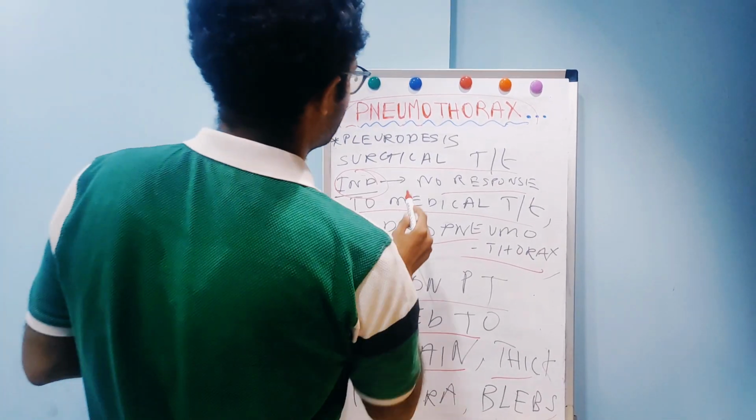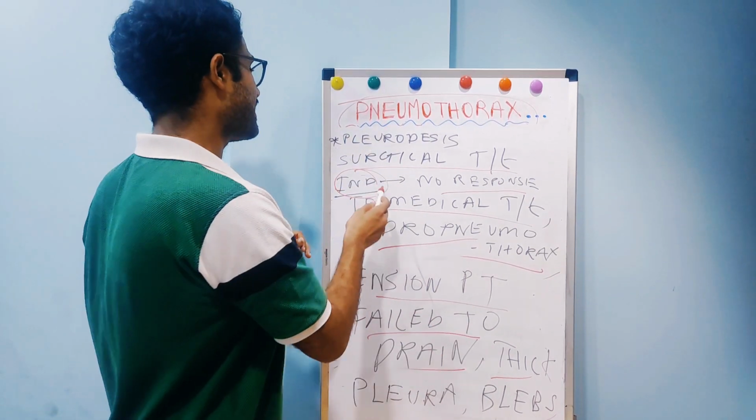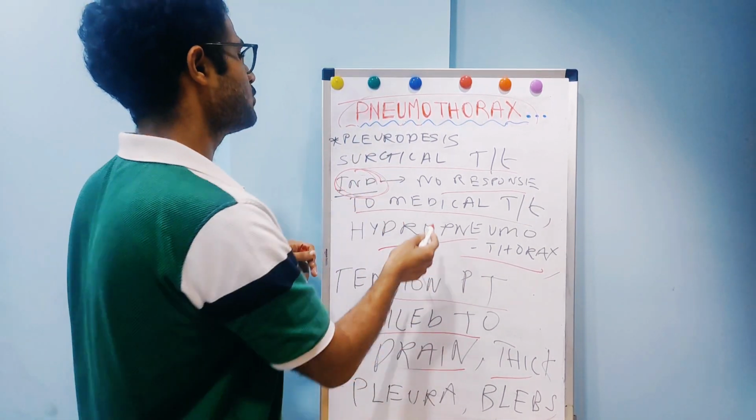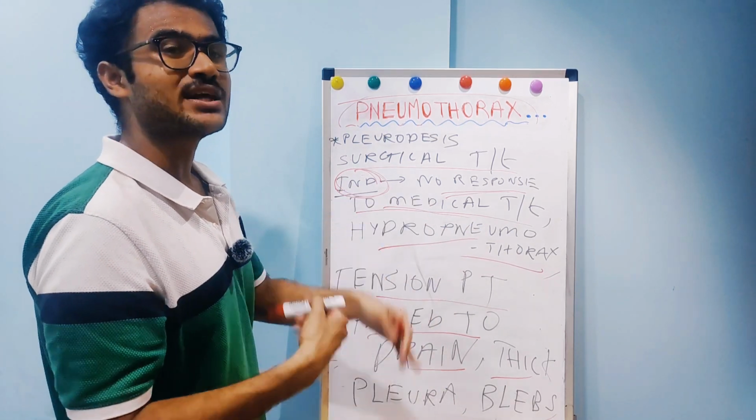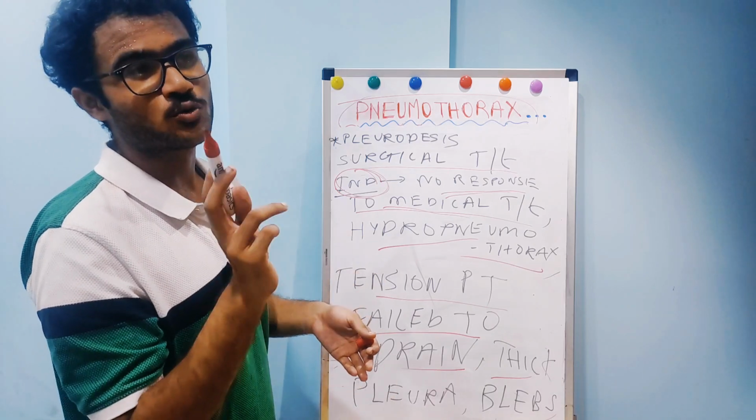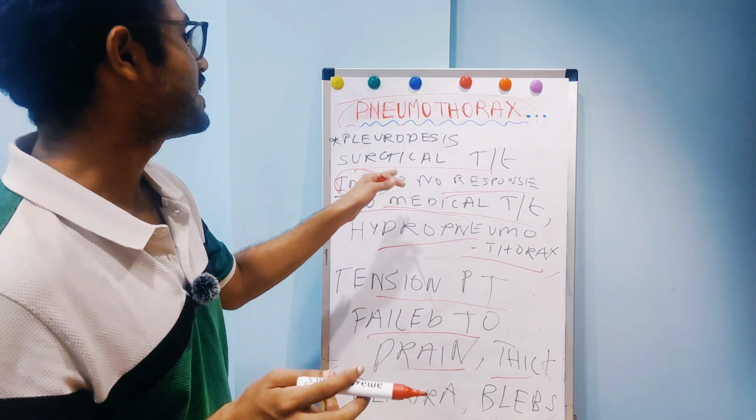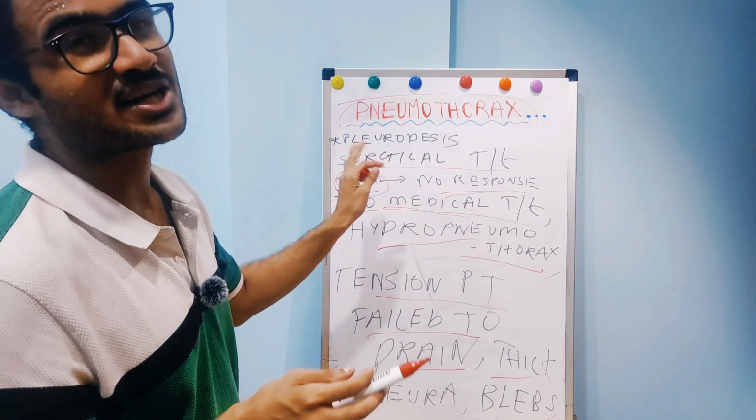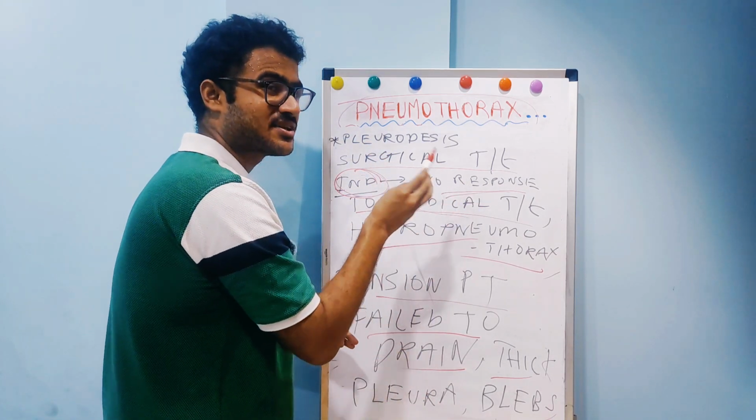Now I would be talking about surgical treatment. In surgical treatment, the indication is when there is no response to medical treatment. So when we do pleurodesis by medical procedures, like using sclerosing agents, biological pleurodesis or physical pleurodesis, and we do not get results, then we use the surgical method of pleurodesis. And it is a main indication.